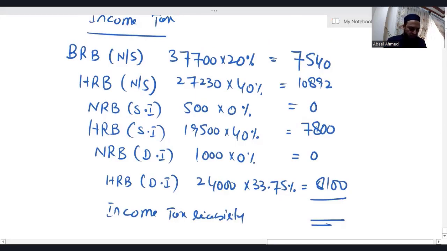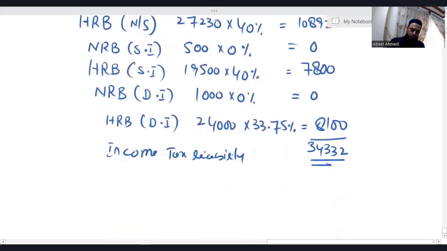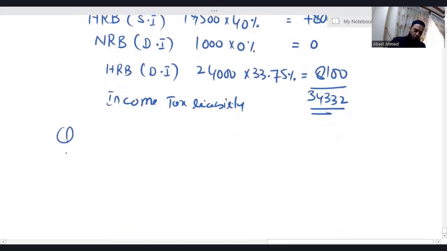Here comes your income tax liability: 7,540 plus 10,892 plus 7,800 plus 8,100. I'm getting 34,332. Income tax liability which I'm getting is 34,330. Now let's see one more question.